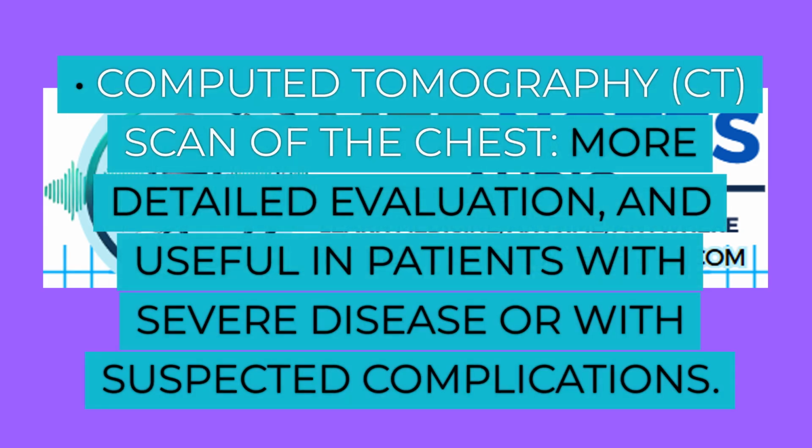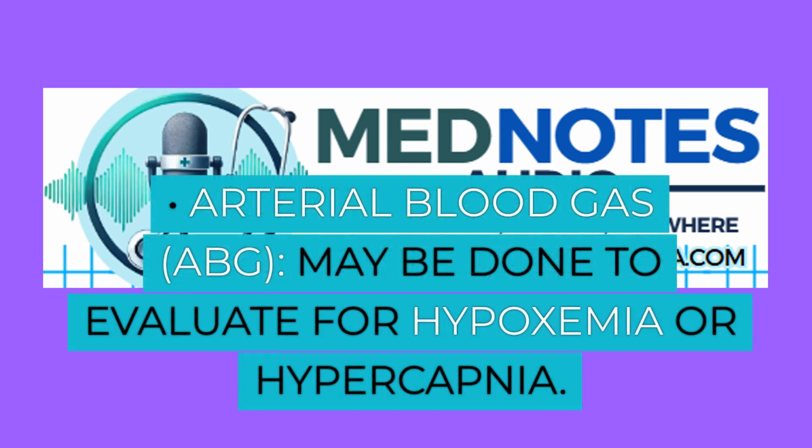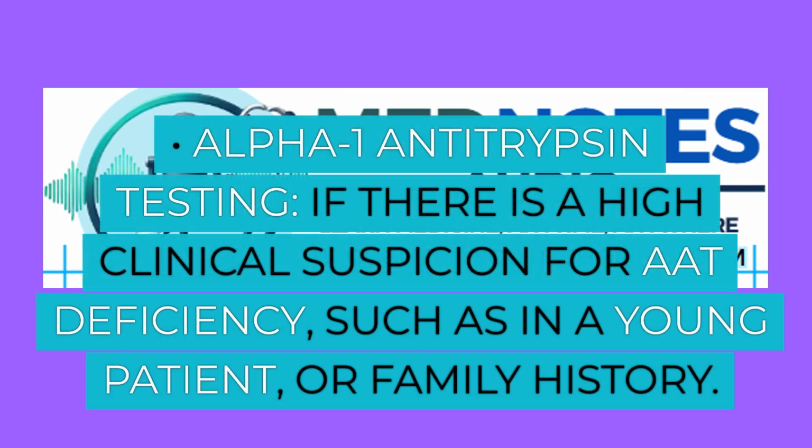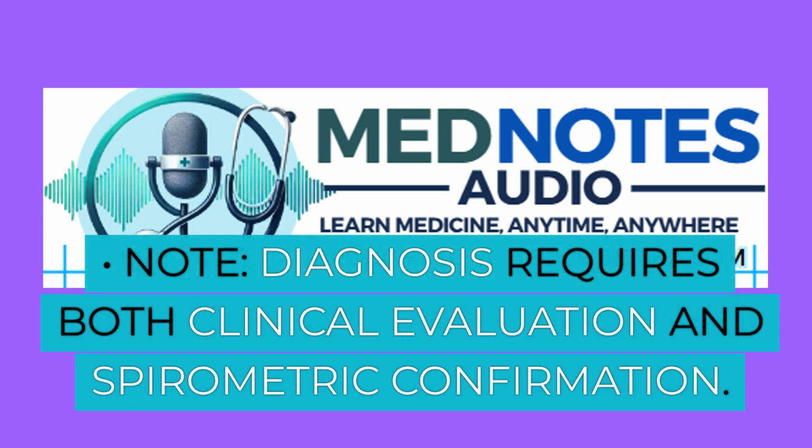Computed tomography, CT scan of the chest, more detailed evaluation, and useful in patients with severe disease or with suspected complications. Arterial blood gas, ABG, may be done to evaluate for hypoxemia or hypercapnia. Alpha-1 antitrypsin testing, if there is a high clinical suspicion for AAT deficiency, such as in a young patient or family history. Note, diagnosis requires both clinical evaluation and spirometric confirmation.